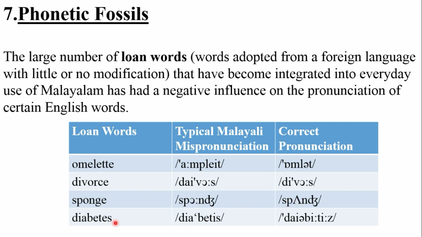The next one, diabetes. The correct form is diabetes, but we pronounce this differently. That is wrong. The correct form is diabetes. So this is another problem which is titled phonetic fossil, that is loan words, the words adopted from a foreign language with little or no modification.